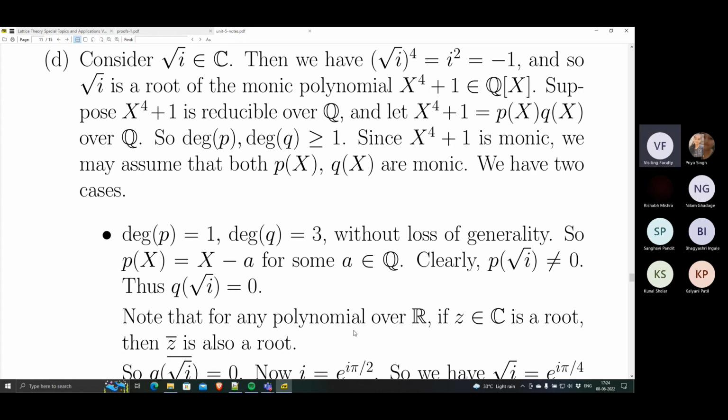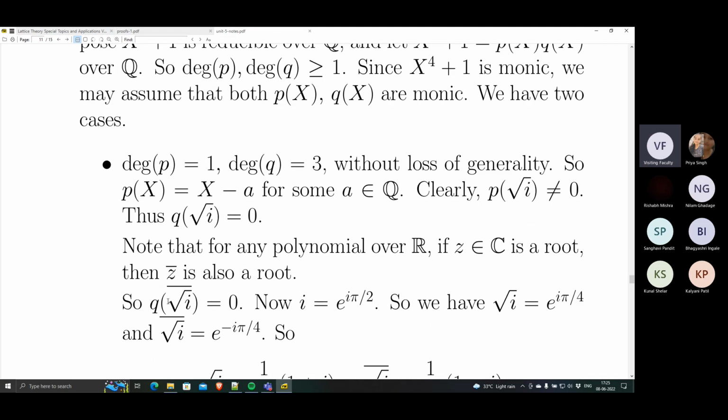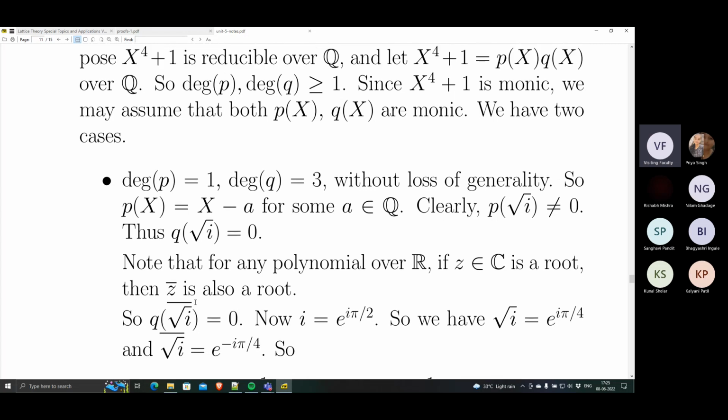The complex number is a root, its complex conjugate is also a root. So Q of square root i is 0, therefore Q of the conjugate of square root i is also 0. We don't know what Q looks like. That is okay. We only know that the degree of Q is 3.